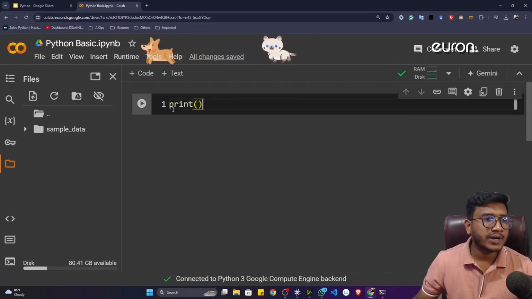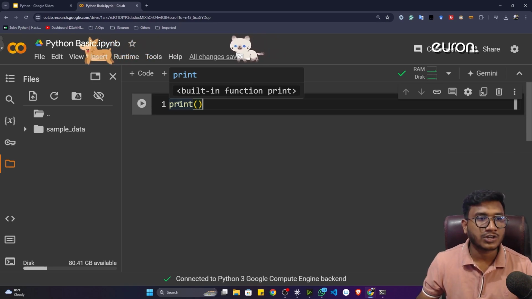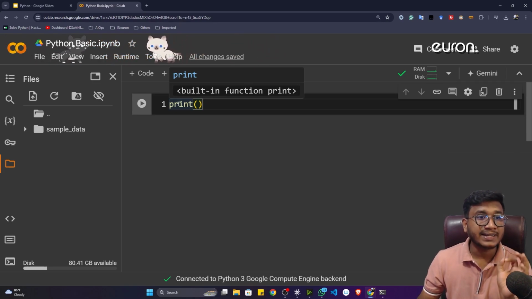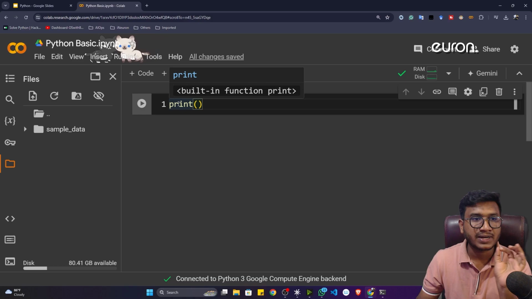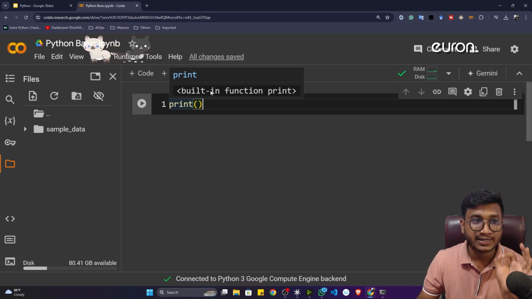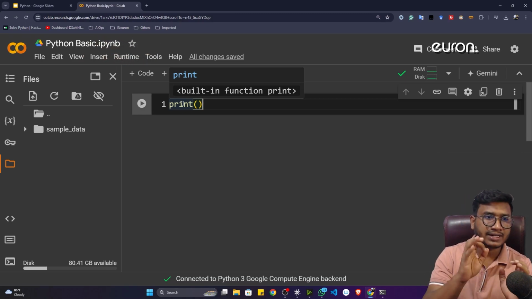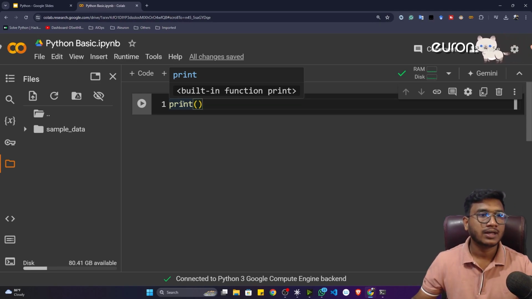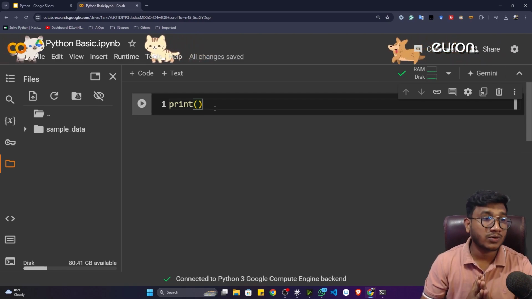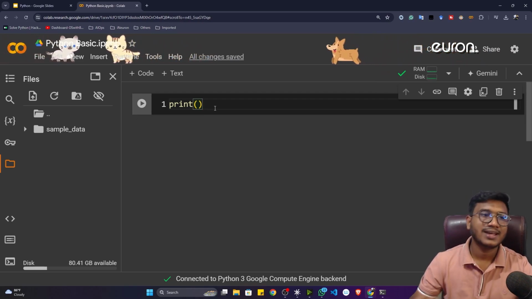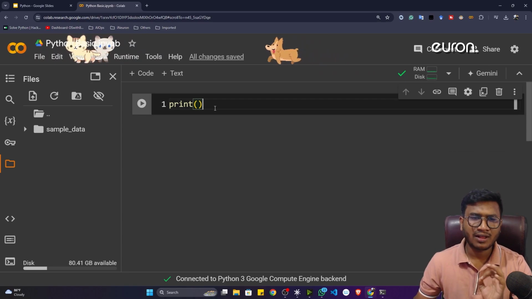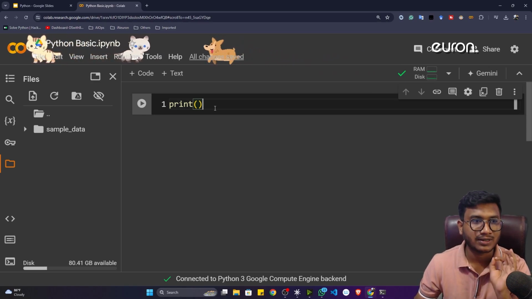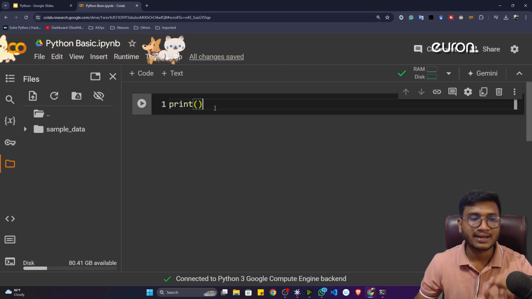Now guys, if you hover your mouse over this print function, you can see print is a built-in function inside Python. Built-in means it is already built into Python, so we are not implementing this print function ourselves. Still, if you have confusion about what exactly a function is, I can give you one simple explanation, after which this concept will be clear in your mind.